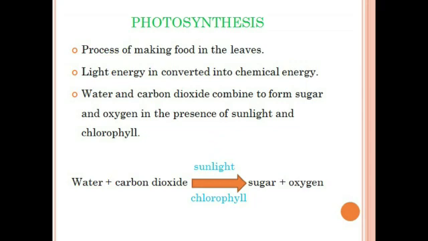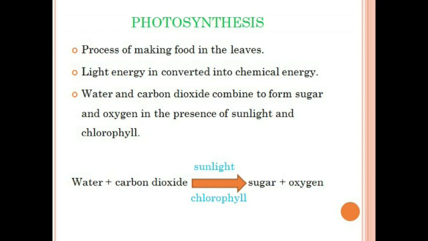The next topic which we are going to see is photosynthesis. It's simply the process of synthesizing food. Most plants have an ability to prepare food through photosynthesis. It is a complex set of chemical reactions. In this process, light energy is converted into chemical energy. Here the light energy is sunlight and the chemical energy is the food which they prepare.